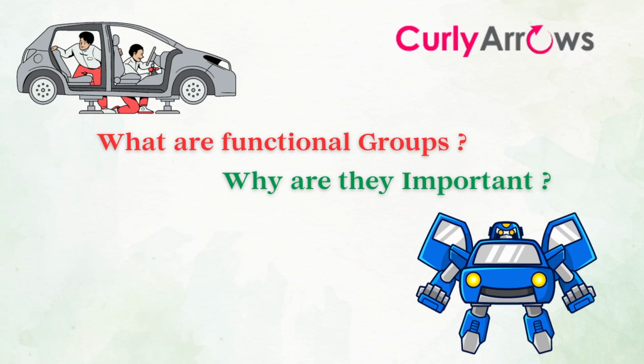Functional groups are vital to molecular transformations, without which there would be no chemical reactions or even organic chemistry. In today's episode of CurlyArrows Learn Chemistry with Sibi, I will cover what functional groups are and how they are important in organic chemistry. The functional group is made of 1 to 4 atoms and they are responsible for bringing changes in an organic molecule.